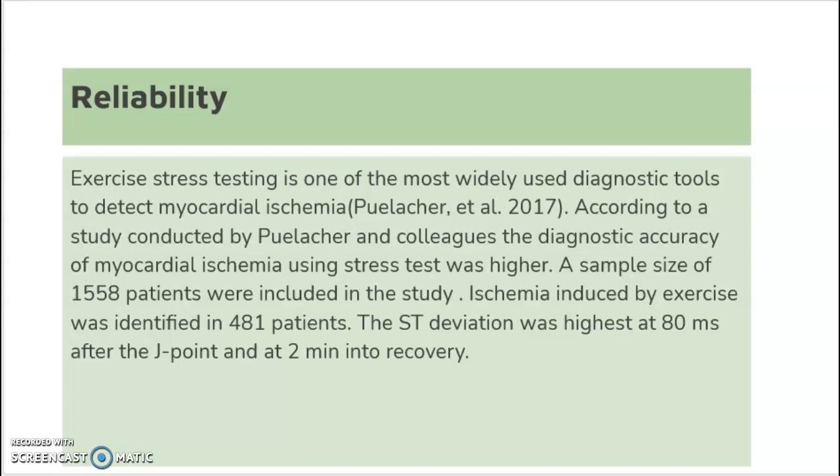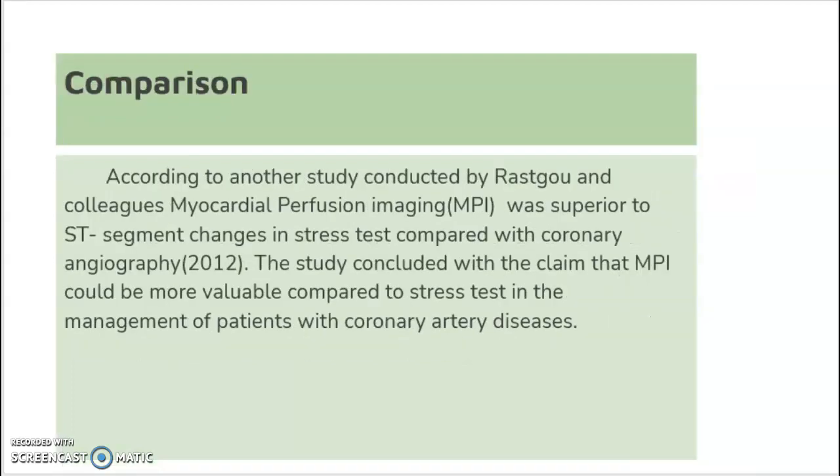Ischemia induced by exercise was identified in 481 patients. The ST deviation was highest at 80 milliseconds after the J point. J point is the point where QRS converts to ST segment, and at 2 minutes into recovery. So this shows we can rely on this stress test to detect myocardial ischemia.